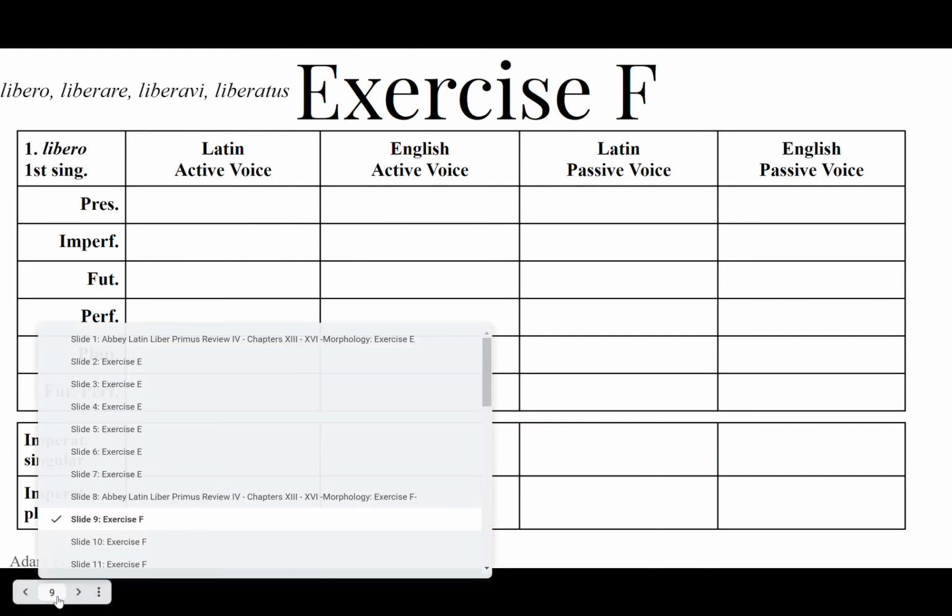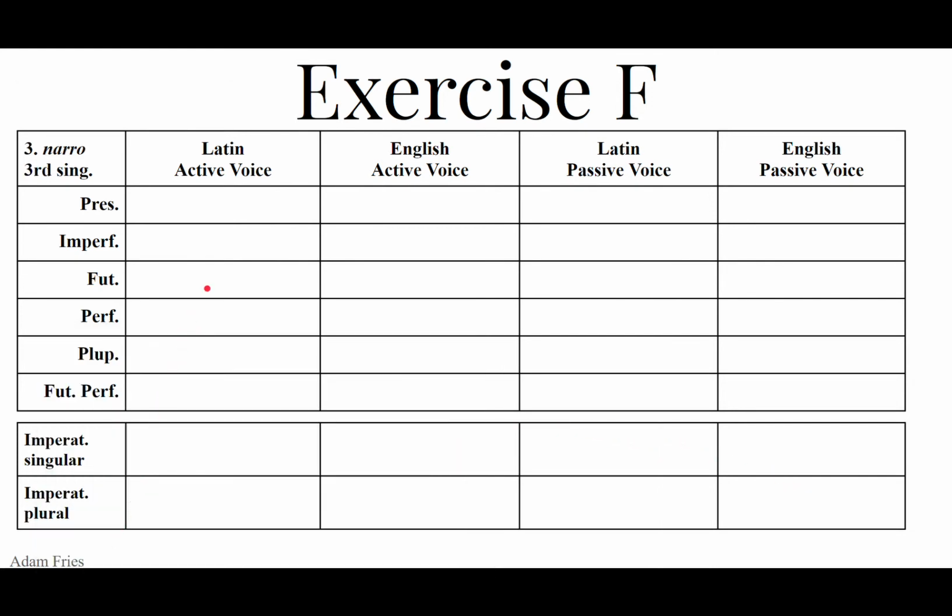Optime. Now let's jump on over to number 3. Narro, narrare, narravi, narratus. To tell, to narrate. You must know the principal parts. Third person singular. In the active voice, a lot of t for the personal ending: at, third person singular. The passive, atur, a lot of turs, t-u-r, in the passive voice.